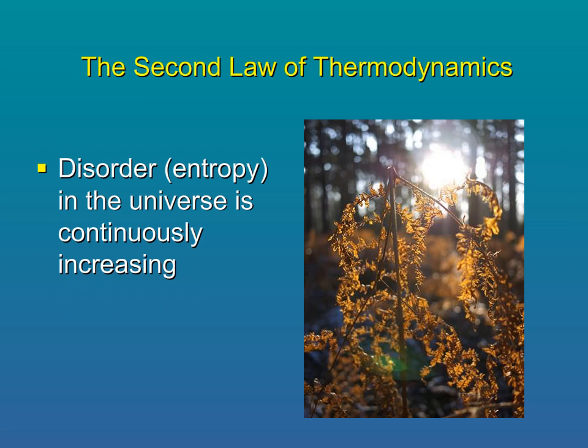The second law states that disorder, or entropy, continuously increases. This is because no energy conversion is 100% efficient. During the conversion process, some of that energy is lost as heat. Notice I said lost, not destroyed. This heat cannot be converted into another type of energy. So unusable heat is building up in the universe with each energy conversion, and this increases entropy. It takes usable energy to maintain order.